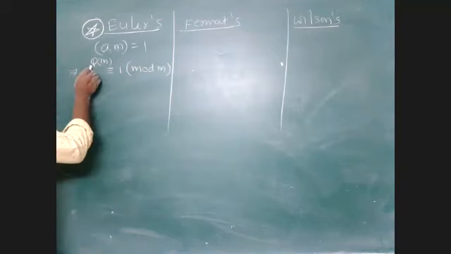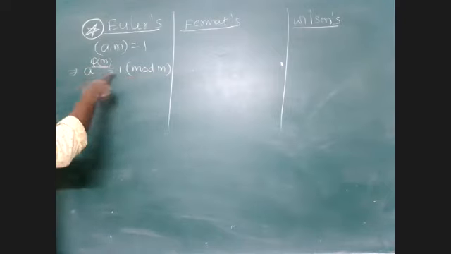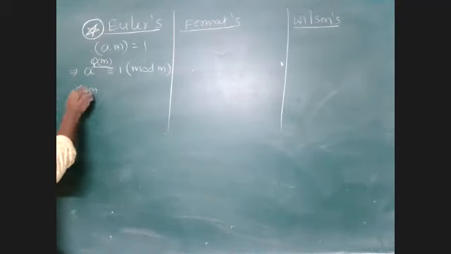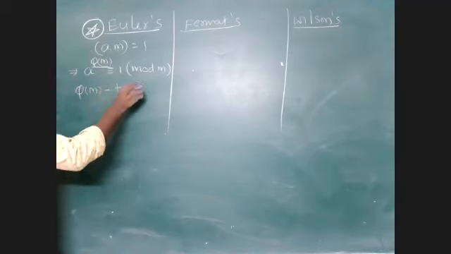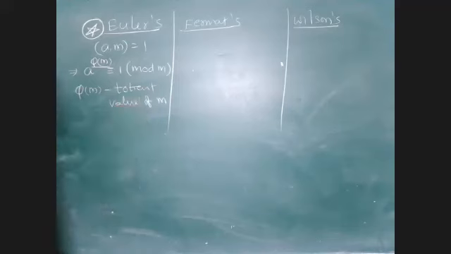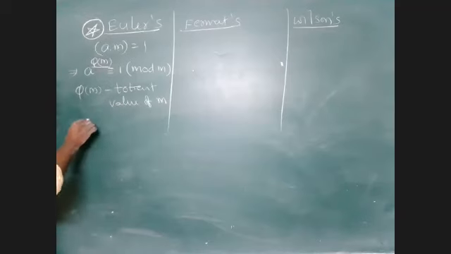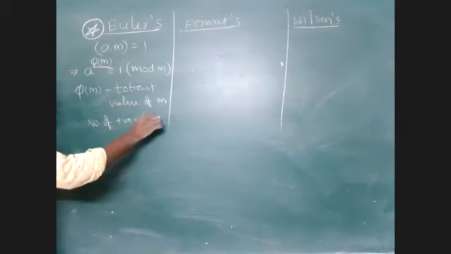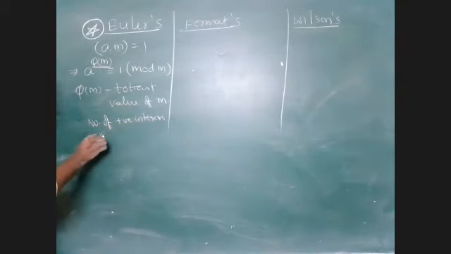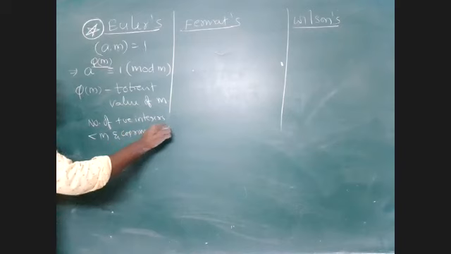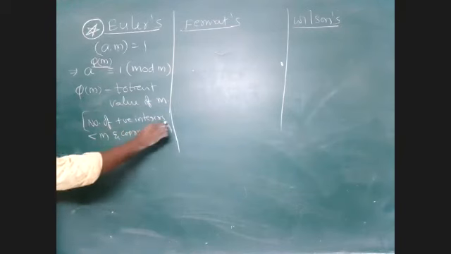Now what about this phi of m? What is this phi of m? It is nothing but the totient value of m. Totient value, not quotient. Totient is the correct one. What does the totient value mean? The number of positive integers less than m and co-prime to m. This is the definition of the totient value.